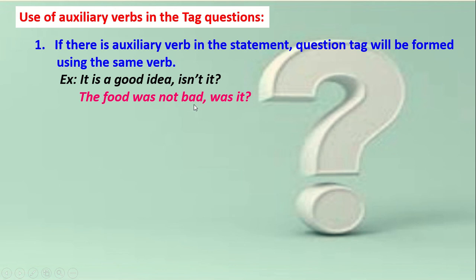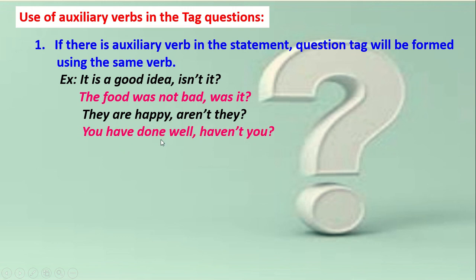The food was not bad. It's a negative sentence, so the tag becomes positive. Was it? It's a past tense, so the tag is also in the past form. They are happy. Aren't they? You have done well. This is the present perfect form, so the tag becomes haven't you?